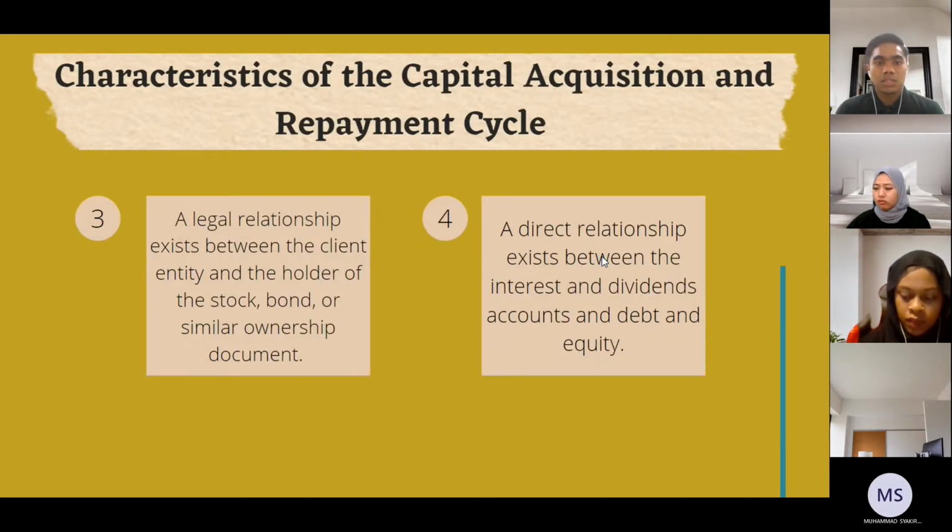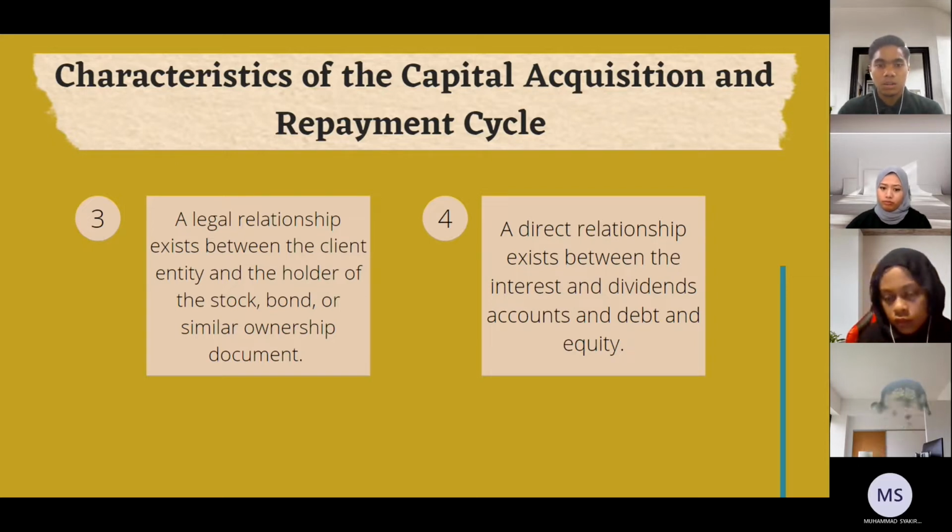Three, a legal relationship exists between the client entity and the holder of the stock, bond, or similar ownership document. Legally there is a relationship between your client and the person who owns the stock, bond, or other ownership document.